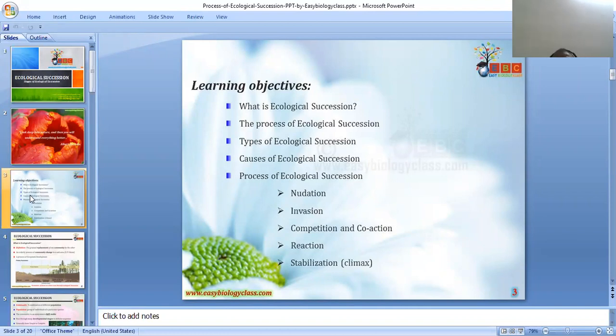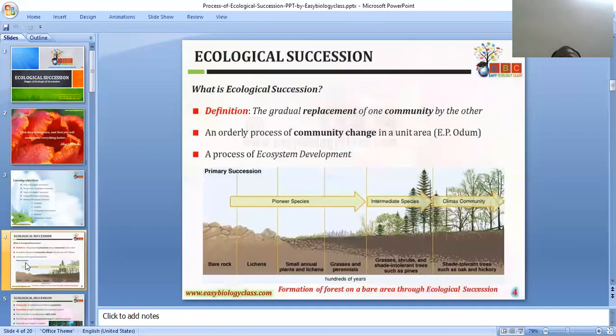Here in this class, we learn what ecological succession is, the process of ecological succession, the types of ecological succession, and the causes of ecological succession. As I said earlier in the definition, the gradual replacement of one community by another is called ecological succession. That means the replacement of the ecosystem is called ecological succession.